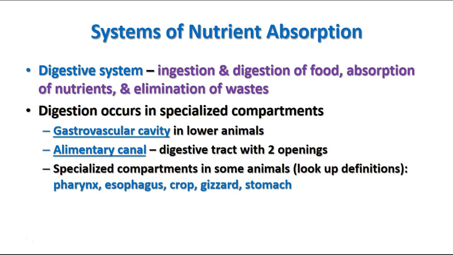Now, digestion often occurs in specialized compartments. Animals that are more advanced than a sponge have special compartments for the digestion to occur in. The cnidaria and the flatworms have a gastrovascular cavity that is one cavity with one opening where the food is digested and the nutrients are absorbed, and then the waste is pushed back out the one opening.